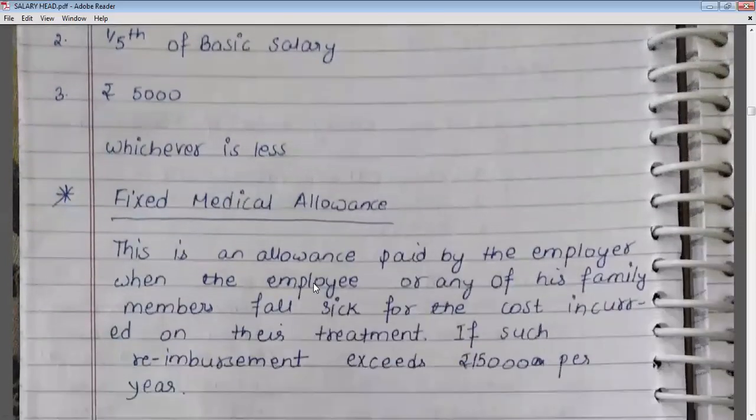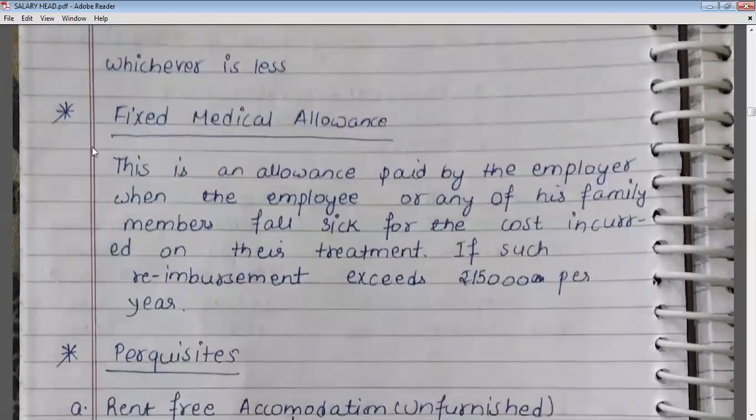Okay. And the next allowance is fixed medical allowance. It is an allowance paid by the employer when the employee or any of his family members falls sick, for the cost incurred on their treatment, if such reimbursement exceeds rupees 15,000 per year.